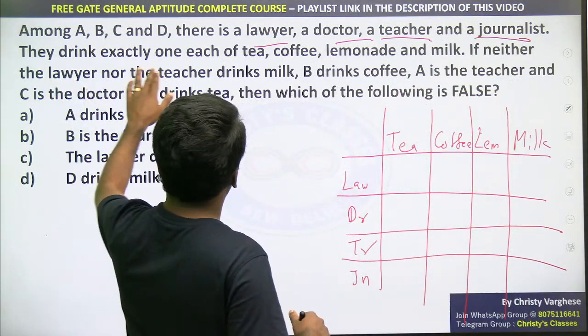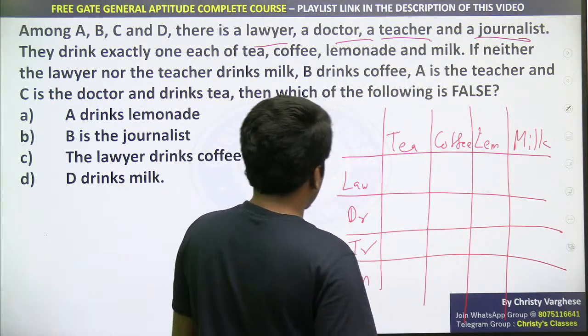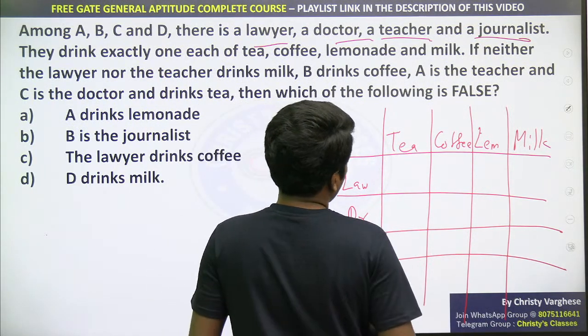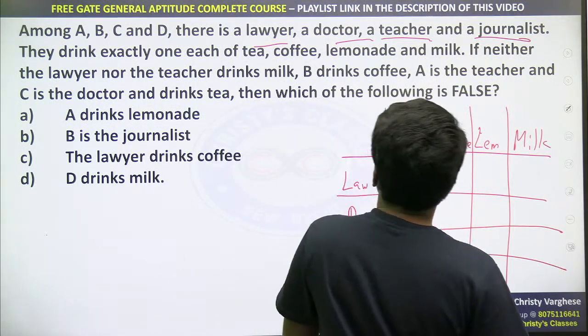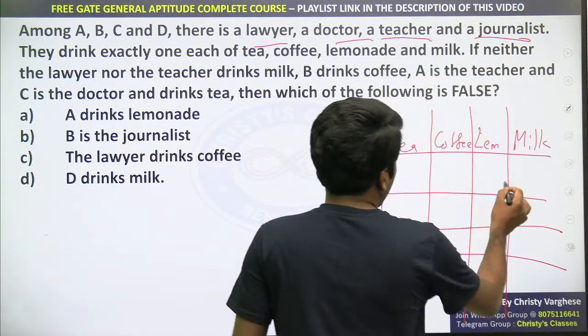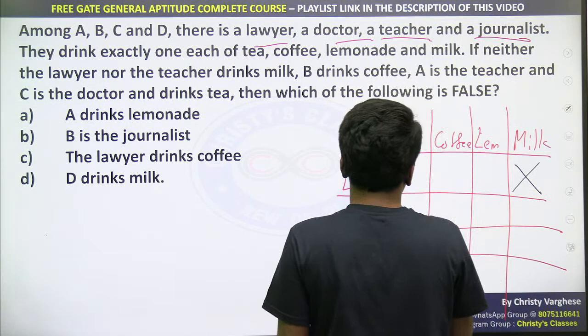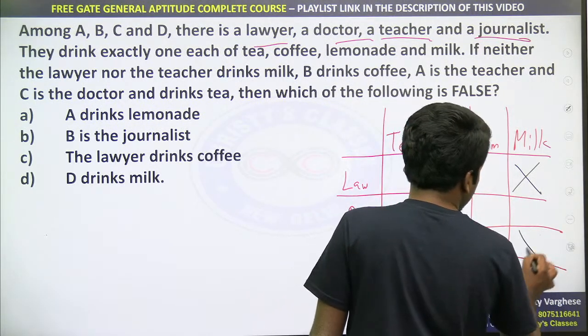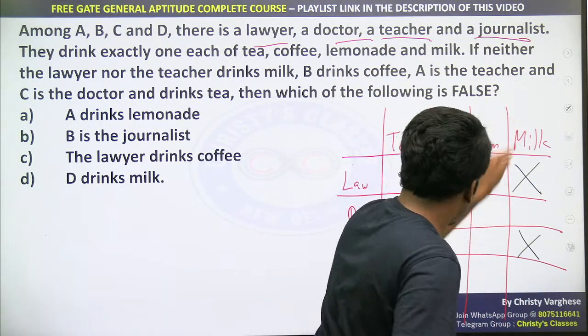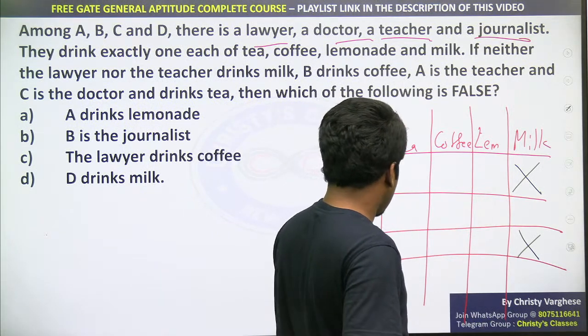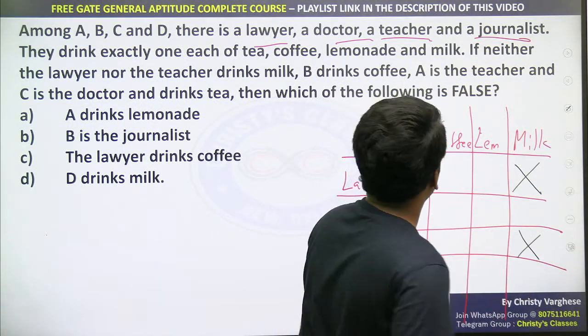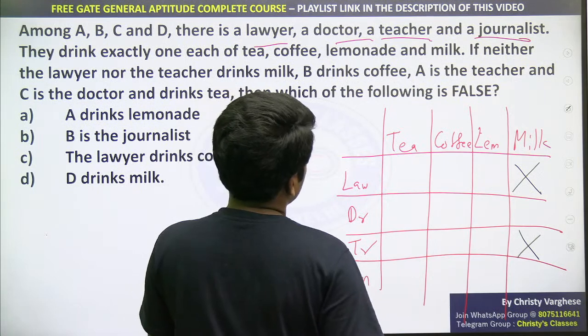If neither lawyer nor the teacher drinks milk, so neither the lawyer drinks milk nor the teacher drinks milk. So the lawyer doesn't drink milk, the teacher doesn't drink milk. So the lawyer-milk cell is a cross, and the teacher-milk cell is a cross.